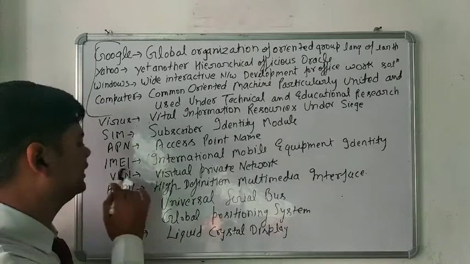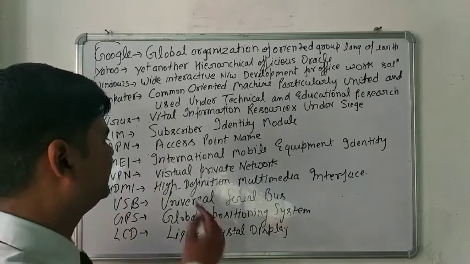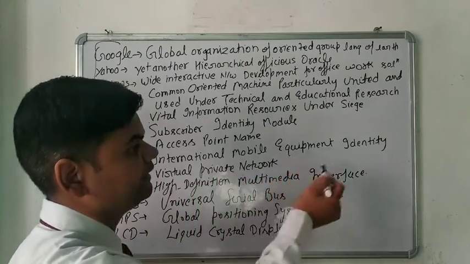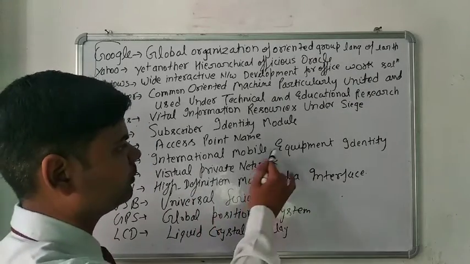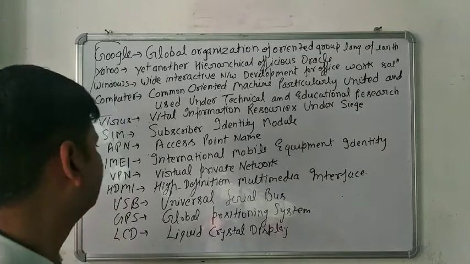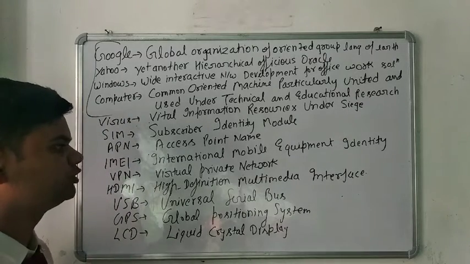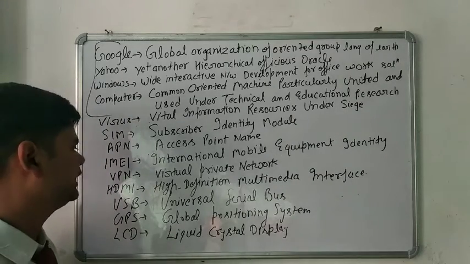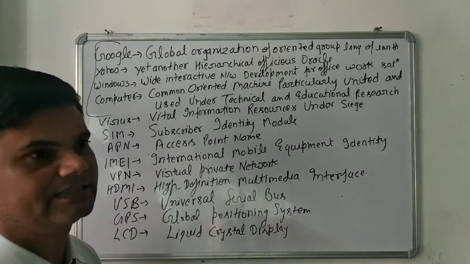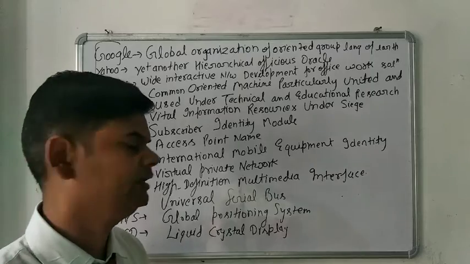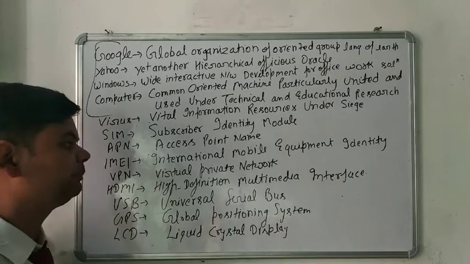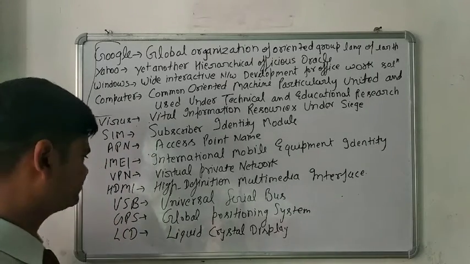Okay, so that is the IMEI number. The full form is International Mobile Equipment Identity. Next one is the VPN, virtual private network. This type of network is basically used in the IT sector. IT sector means information technology sector, like software companies or others. They are using the VPN, virtual private network.